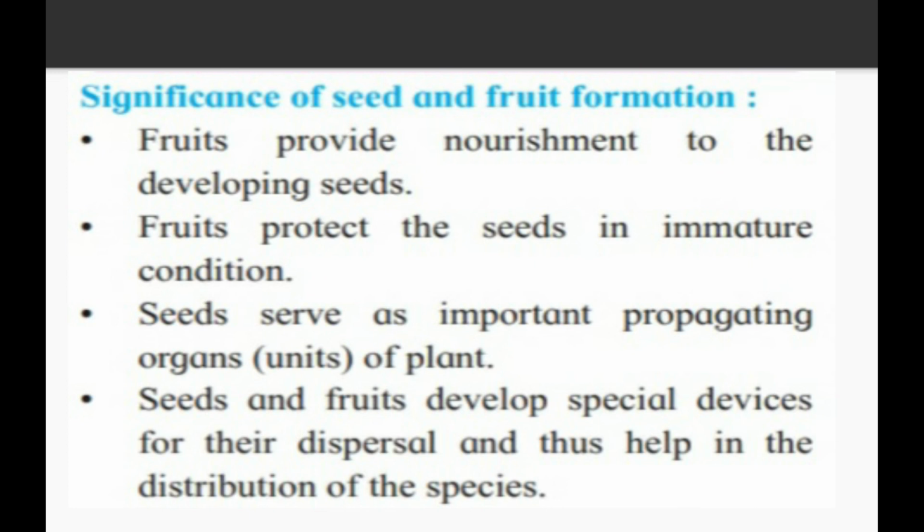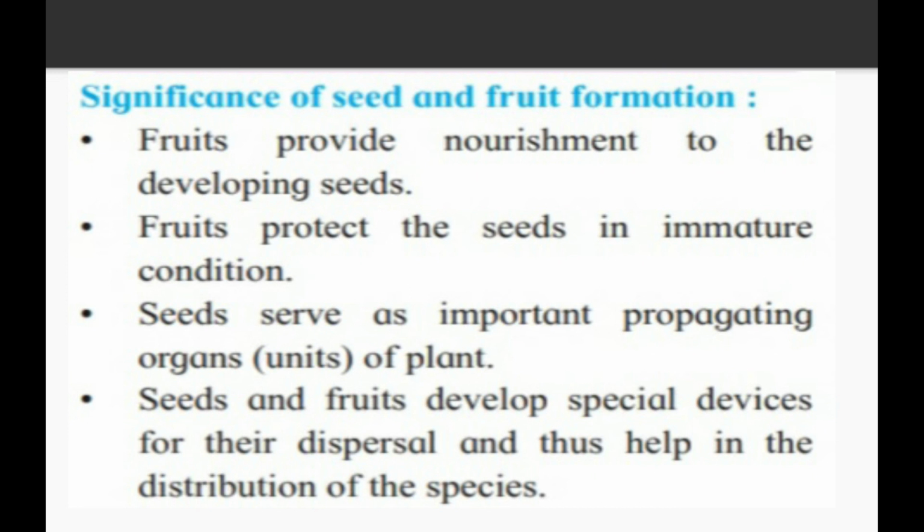First significance, fruits provide nourishment to the developing seed. As the fruit has an endosperm, that endosperm is a nourishing portion of our fruit, so it has the ability to provide nourishment to the developing seeds. See the next one. Fruits protect the seeds in immature condition. Seeds are present inside our fruit, therefore they definitely provide protection to the immature seeds.